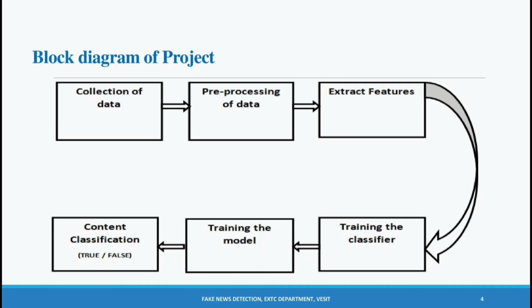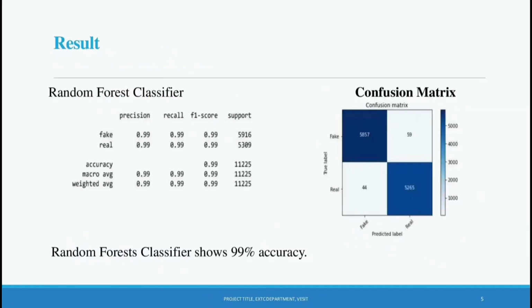Then the next step is training the model. For this we have created a confusion matrix for the RFC classifier and also calculated the accuracy, precision and recall. Then the last step is the content classification, which takes manual input from the user to predict whether a given news is real or fake. This is the accuracy result of the random forest classifier, which gives 99% accuracy, and the confusion matrix shows a significant reduction in false predictions. The fake news predicted by the classifier reduced to 59, and the real news predicted as fake news reduced to 44.